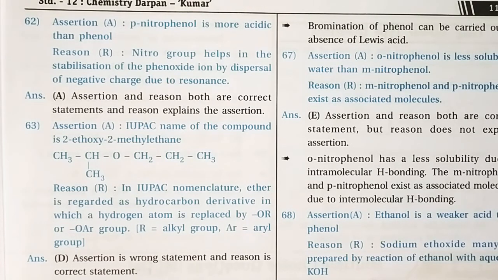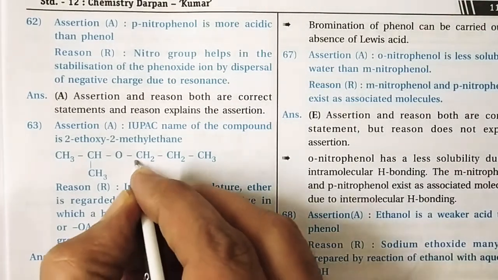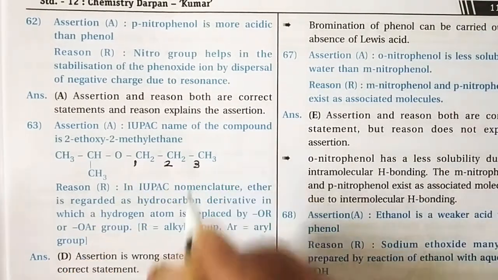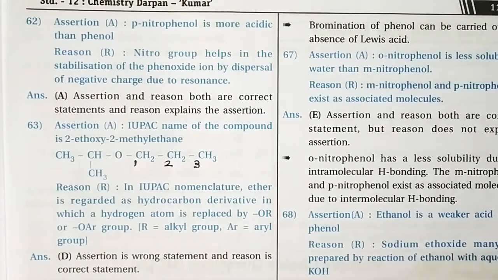Question 63. Assertion: the IUPAC name of the compound is 2-ethoxy-2-methylethane. But mind well, first we give the numbering from here: 1, 2 and 3. So the name of this compound is not like that. The IUPAC name of the compound is 2-propoxypropane.